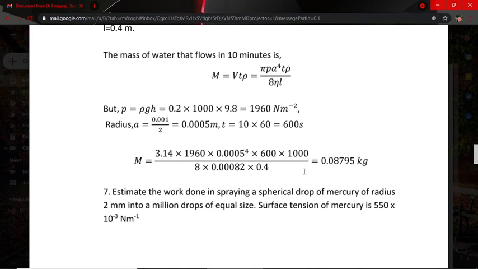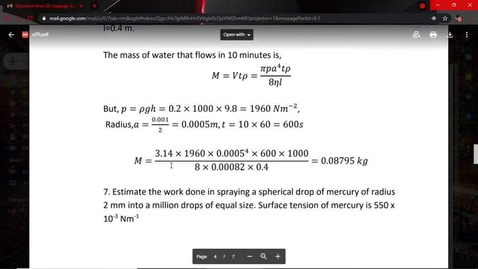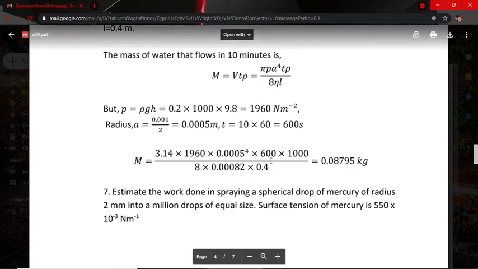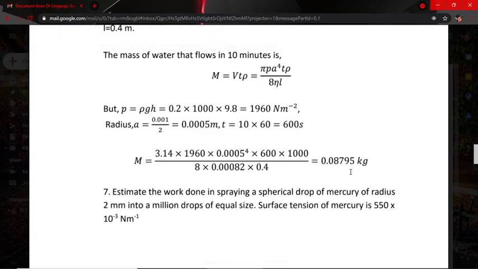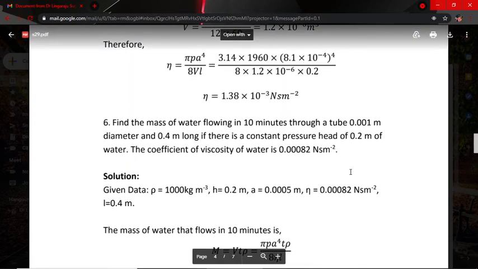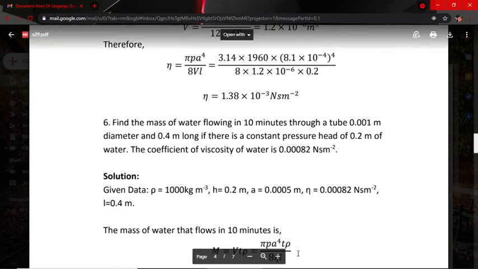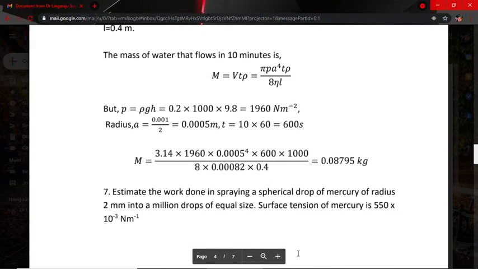After that, calculate the m value. 3.14 into 1960 into 0.0005 into 600, so calculating all these things, here we are getting 0.08795 kgs. So it's about the formula for problem solving this way. Next we come to the seventh one.